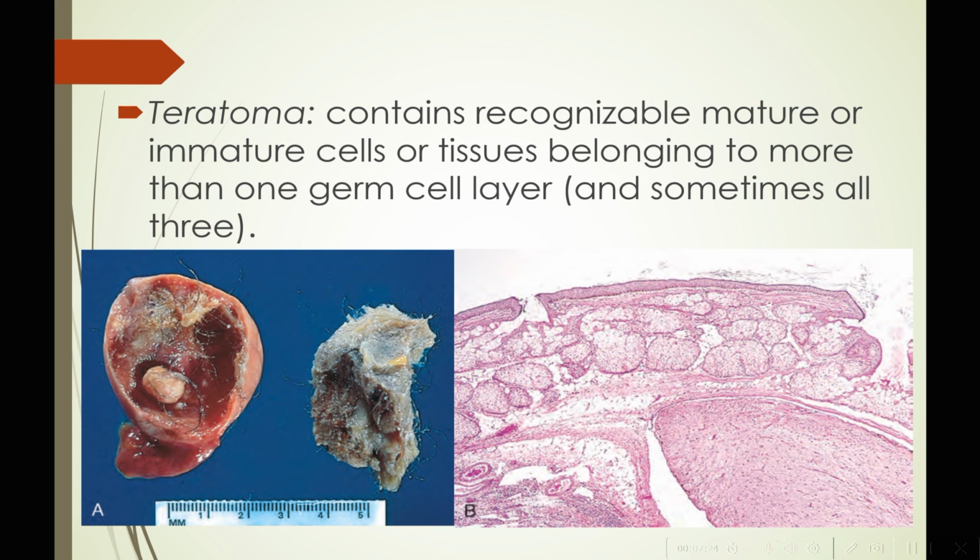Now we have another benign tumor, that is a teratoma. It contains recognizable mature or immature cells of tissues belonging to more than one germ cell layer, sometimes even three, and the malignant counterpart of it will be called a teratocarcinoma.